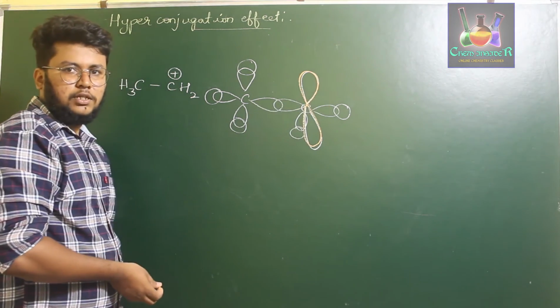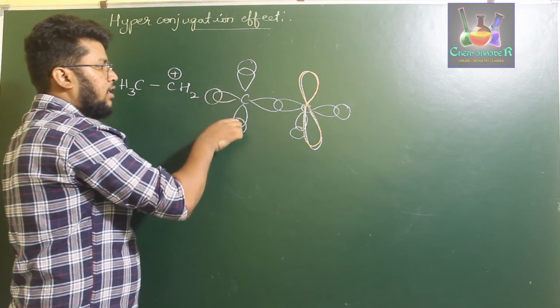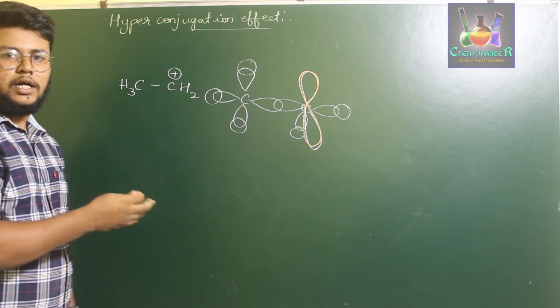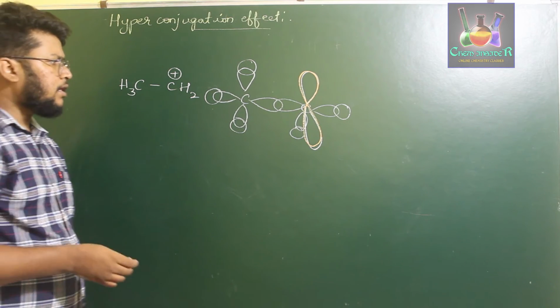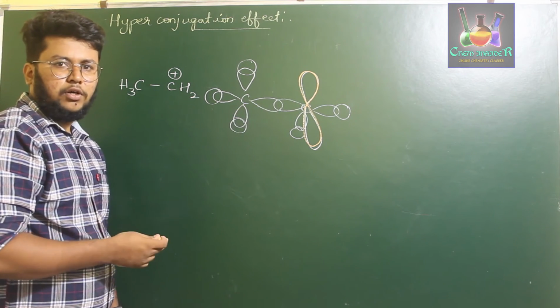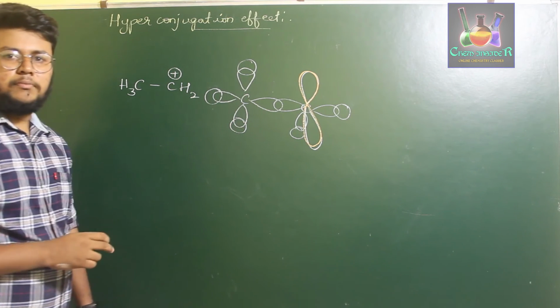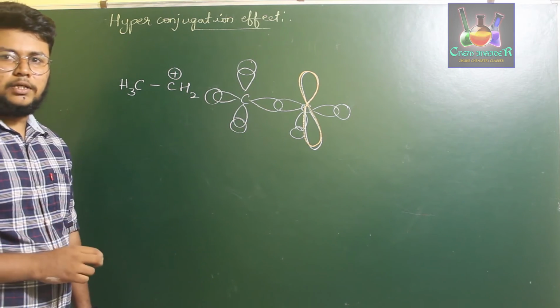no electrons present in it, the orbital will be interacting with one of the hydrogens of the neighboring adjacent atom. That is, the unshared p orbital of the carbocation will be interacting with one of the hydrogens attached to the adjacent carbon.